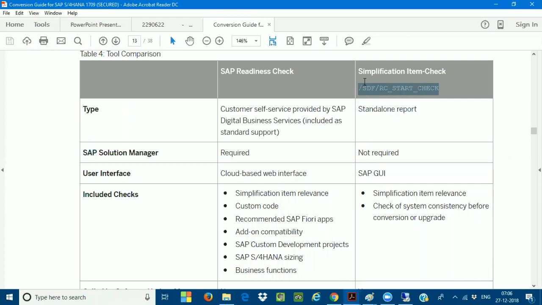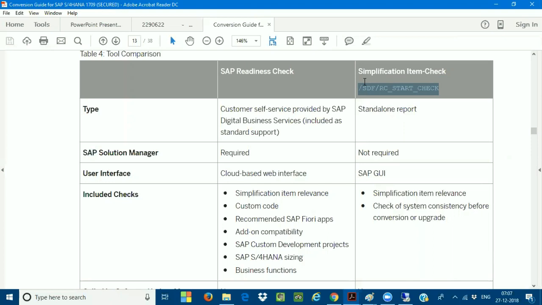You need access for this. It is not that everybody can access this report; you should get authorization for it. So this standalone report will be executed. It will take nearly 40 to 50 minutes to run this report in the backend. You have to wait 40 to 50 minutes.